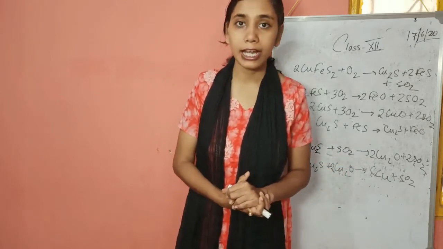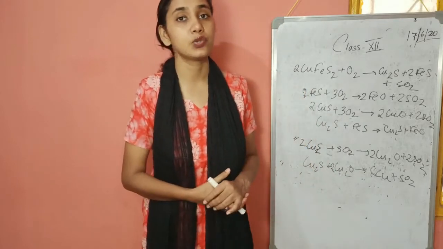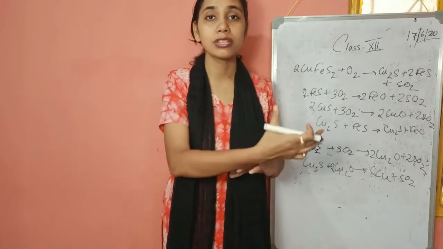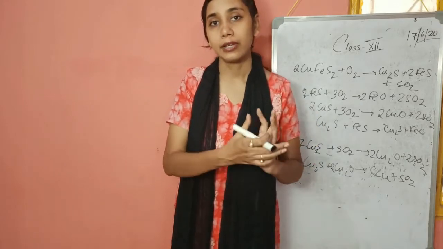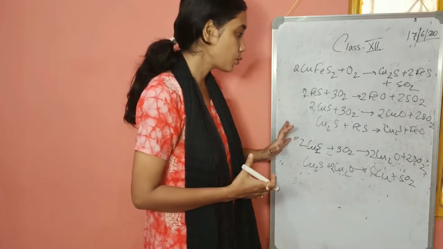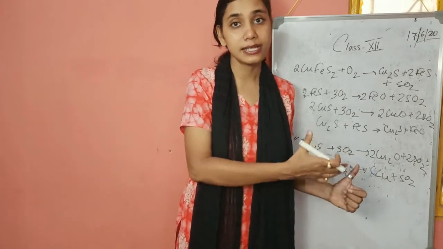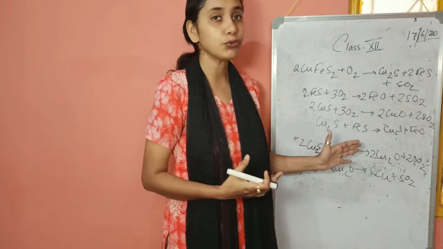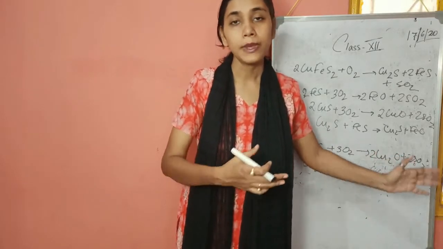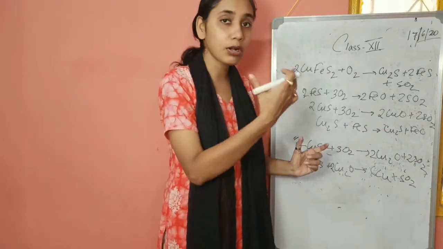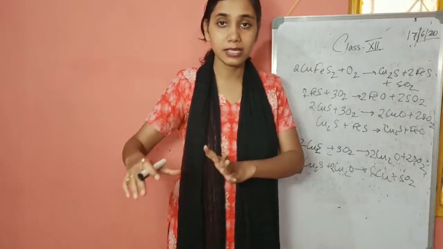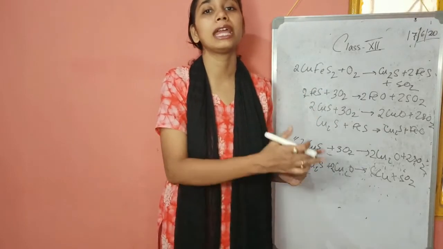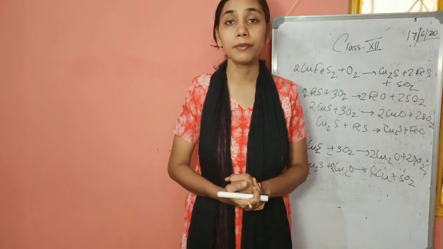Now when we add silica, the silica reacts with FeS to form ferrosilicate, FeSiO3, that forms slag, which goes out and we separate out the slag. We now have Cu2S, which is oxidized, and then a self-reduction process happens. Cu2S reacts with oxygen to form some part Cu2O and SO2, but other parts remain as cuprous sulfide. So here Cu2S and Cu2O react with each other to form metallic copper.